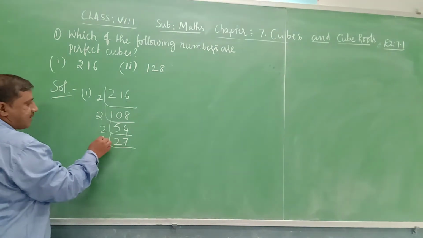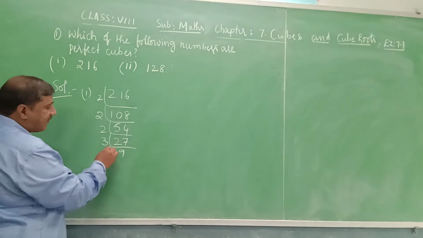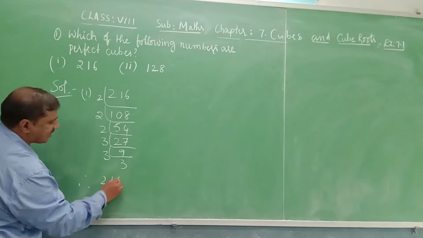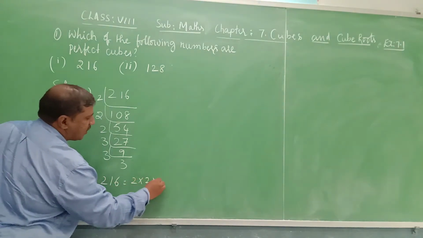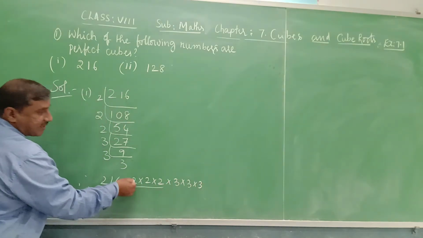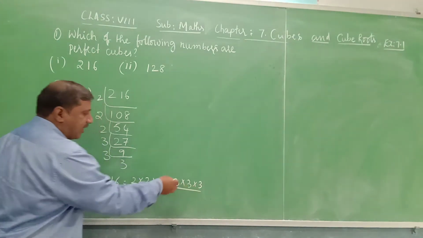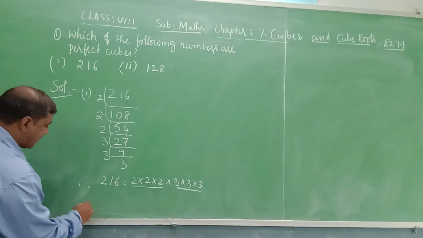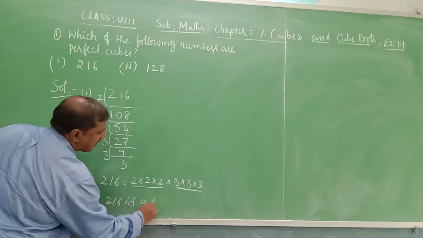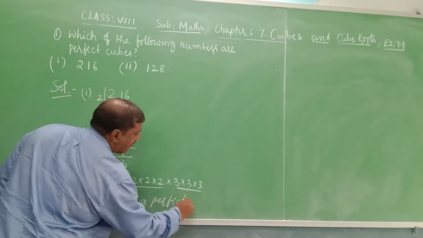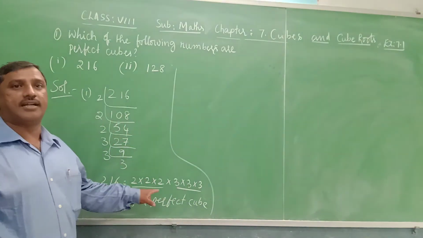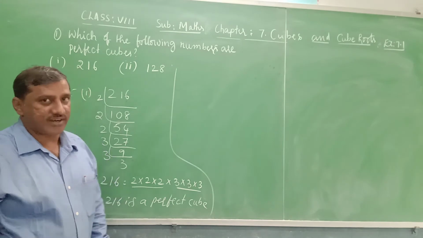Check with 3: 3 9s are 27, 3 3s are 9. Therefore 216 is equal to 2 into 2 into 2 into 3 into 3 into 3. Here 2 is in the triplet form, 3 is also in the triplet form. Therefore 216 is a perfect cube. If you find that the factors are not in the triplet form, then it is not a perfect cube.